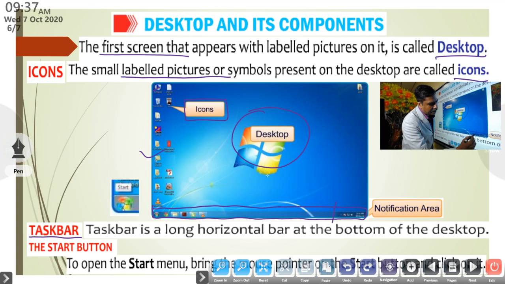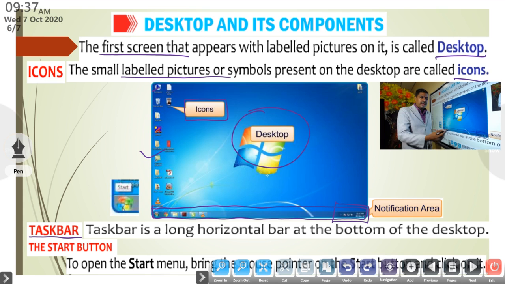First, the right side of the taskbar is called the notification area. It is located on the right side of the taskbar. Here you can see the date and time, the network icon, and the sound icon.